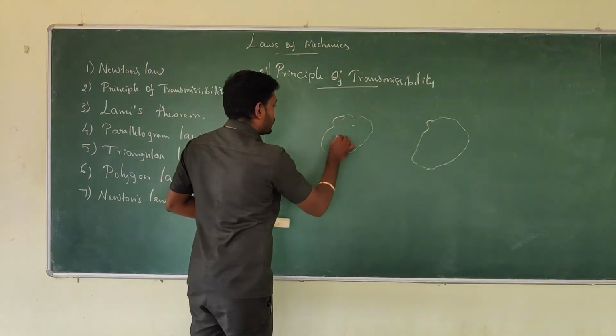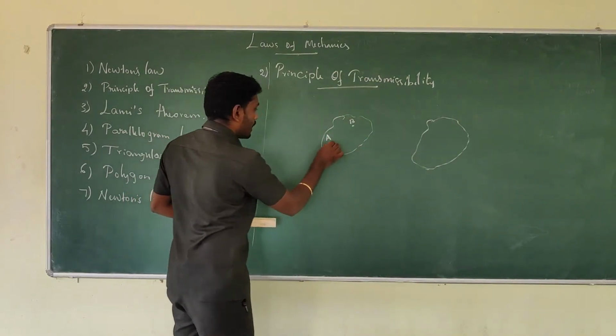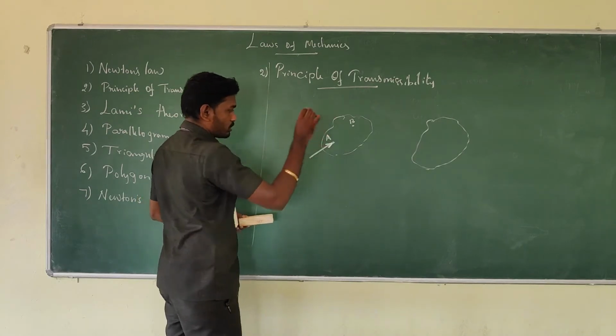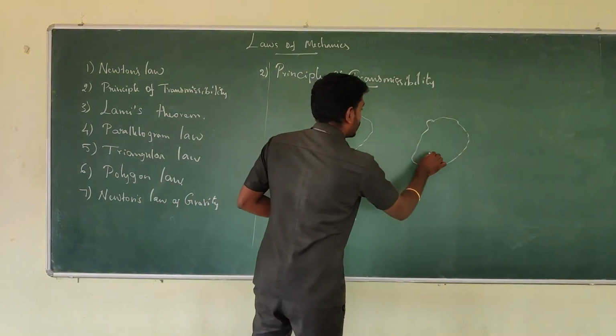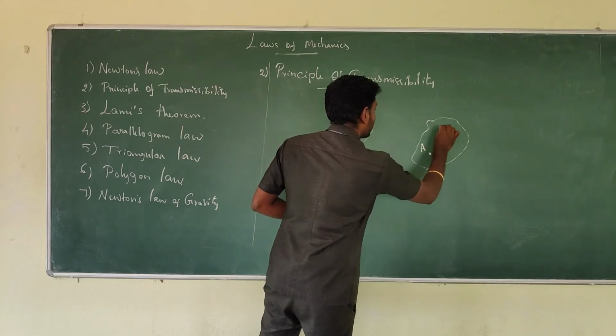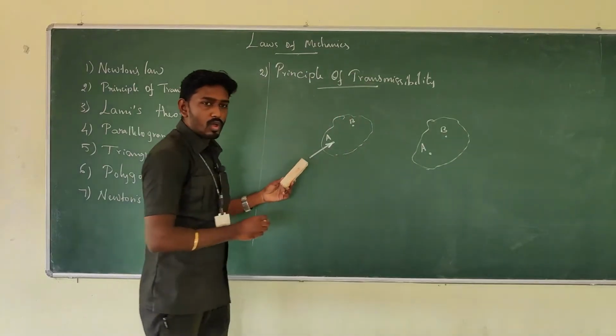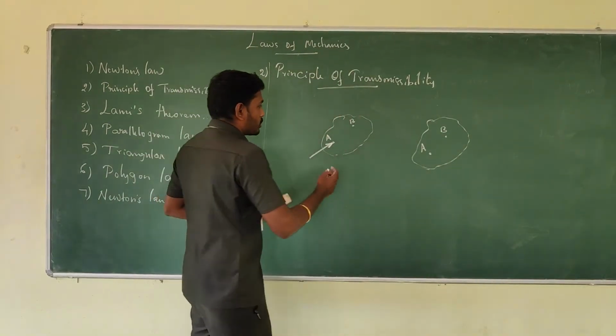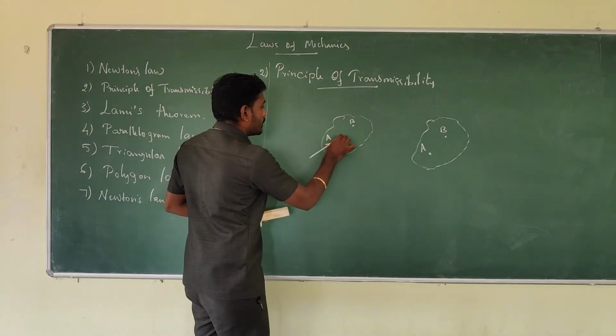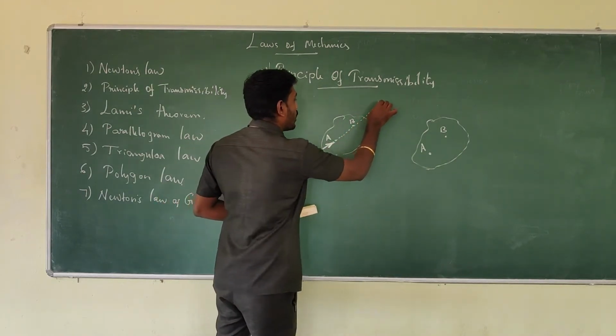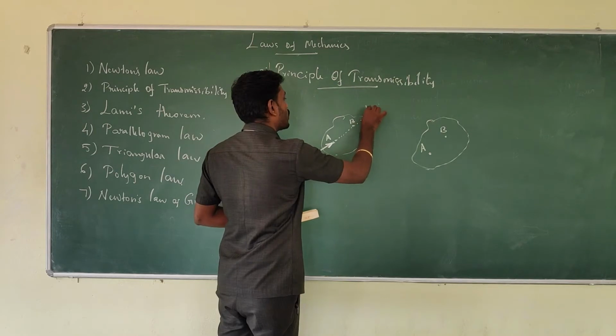So there is a point A, B, and at point A there is a force. Here as well, the same copy of the first one. See, this force's line of action is going like this. This is the line of action of the force.